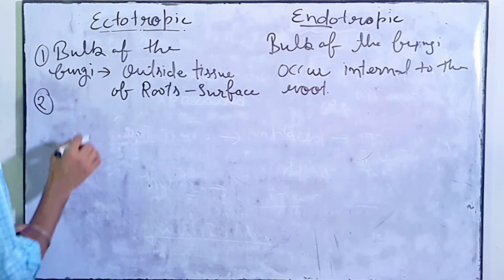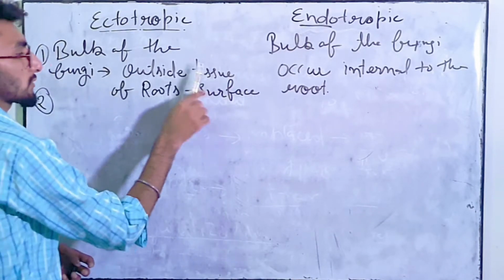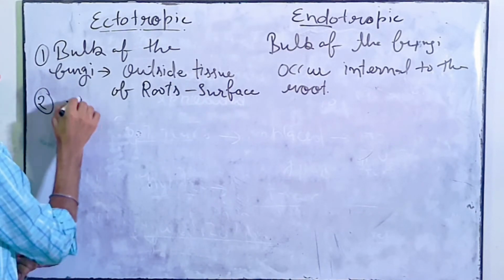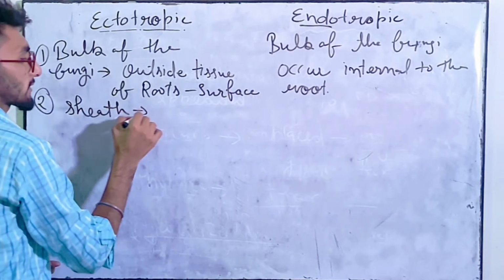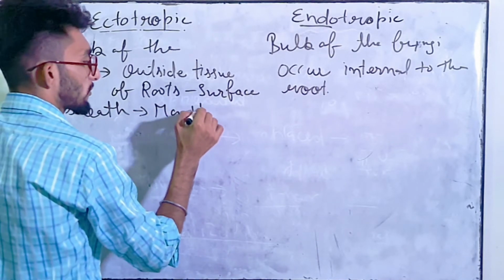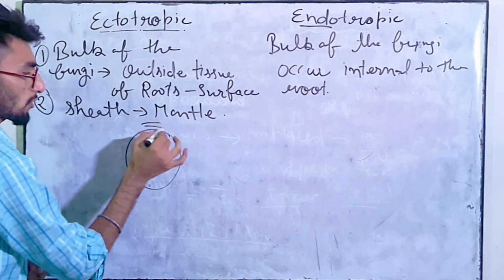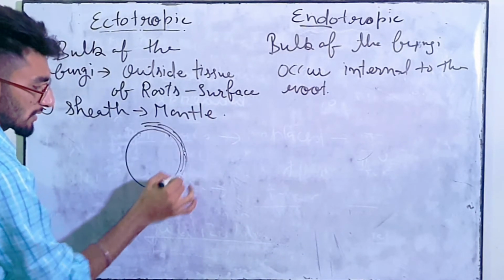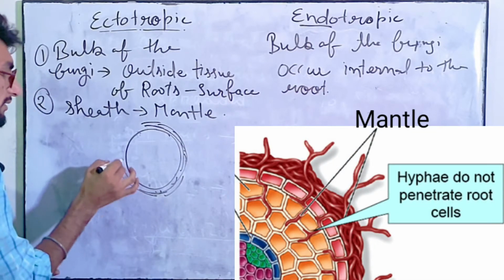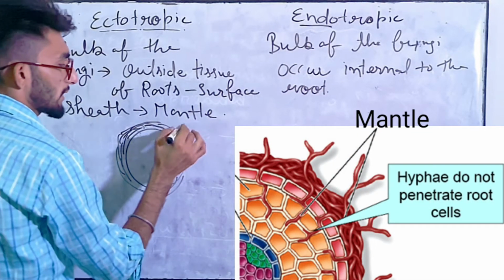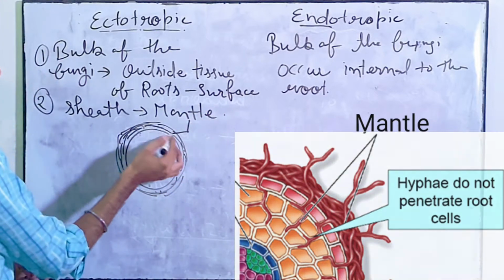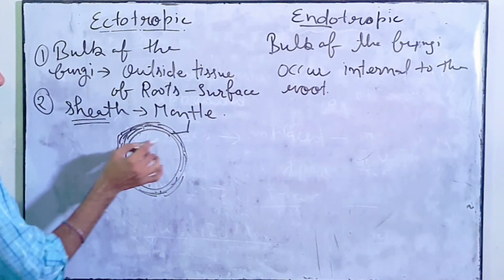Second is, the fungi which is present on the surface form a sheath which is known as mantle. उस शीट को हम क्या बोलते हैं? मेंटल बोलते हैं. So mainly this is the root and a sheath of the fungi is present outside the root. So इसको क्या बोलेंगे हम? Mantle, which is formed by the fungi. So this is the covering of the fungi.